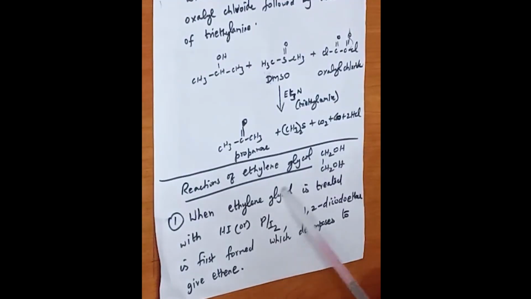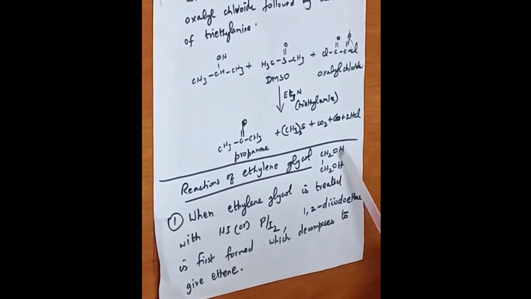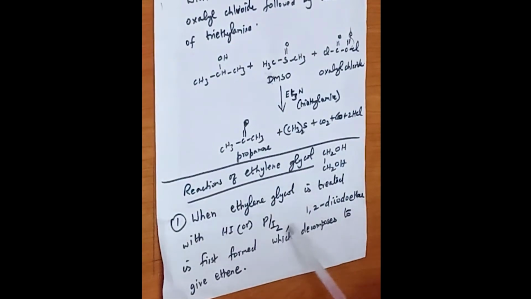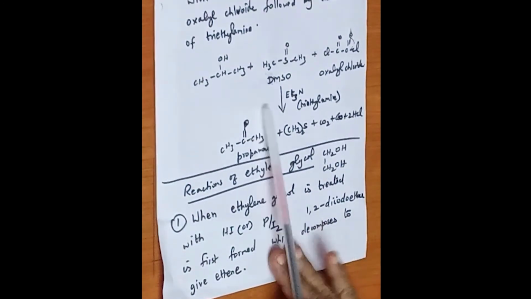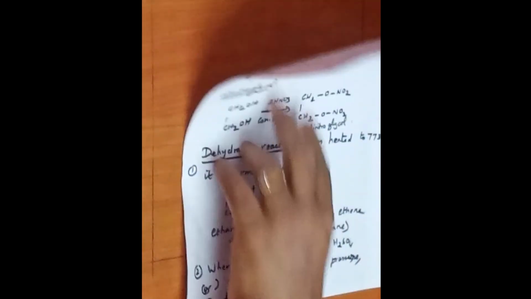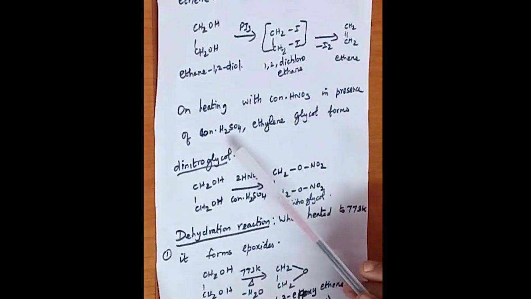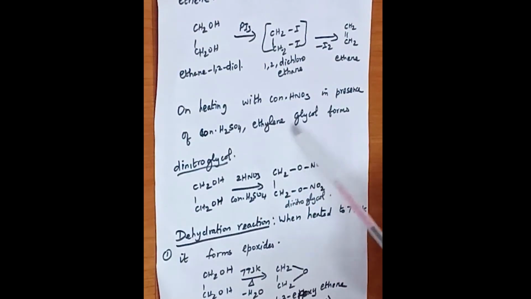So next one is reactions of ethylene glycol. Ethylene glycol is a dihydric alcohol, where there will be 2 OH groups. Ethylene glycol treated with hydrogen iodide or phosphorus iodide first forms 1,2-diiodoethane, which decomposes to give ethene, which is called ethylene. Ethylene glycol on heating with conc. nitric acid in presence of conc. sulfuric acid forms dinitroglycol. So these are some of the reactions of ethylene glycol.